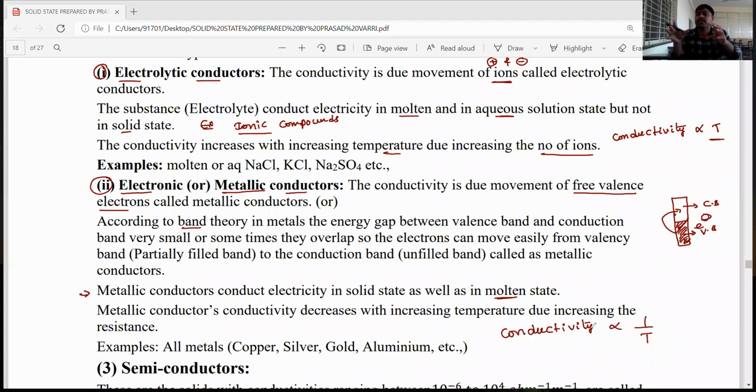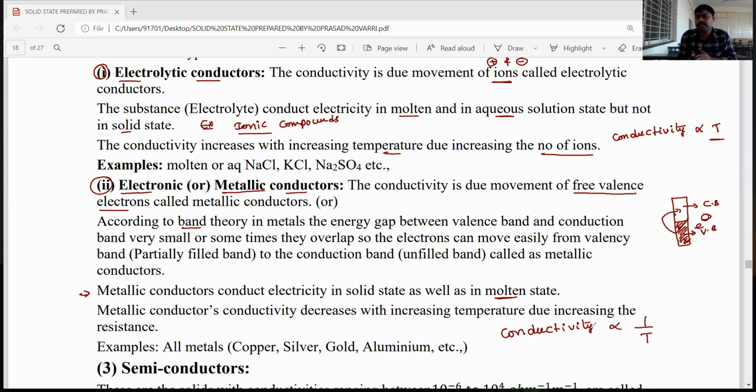If temperature increases, the conductivity will decrease because the resistance increases. Metals are in a solid state or a molten state. The electrons move from one place to another because the valency band and conductance band are very close, or the gap is zero. Then the valence electrons can move very freely from the valency band to the conductance band. Hence, they conduct electricity.